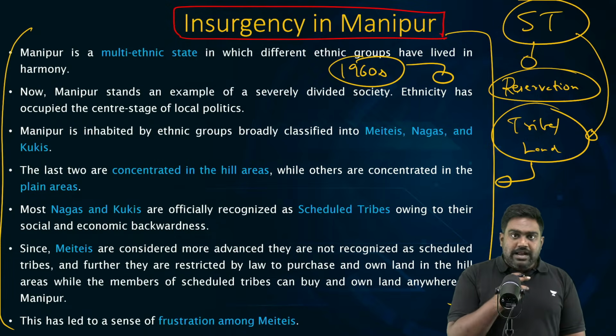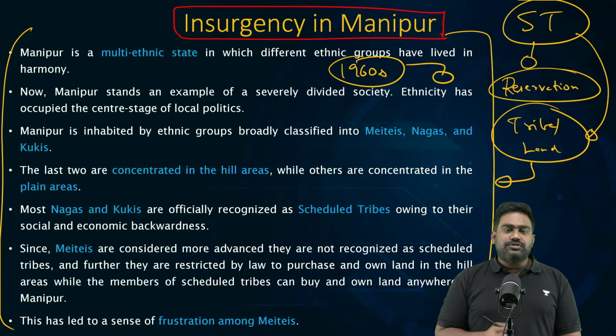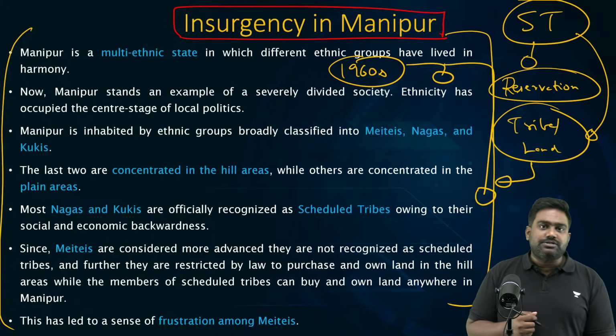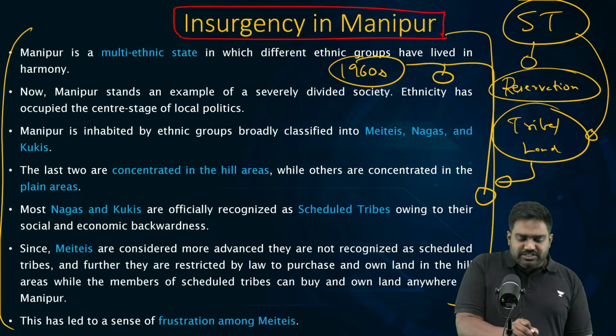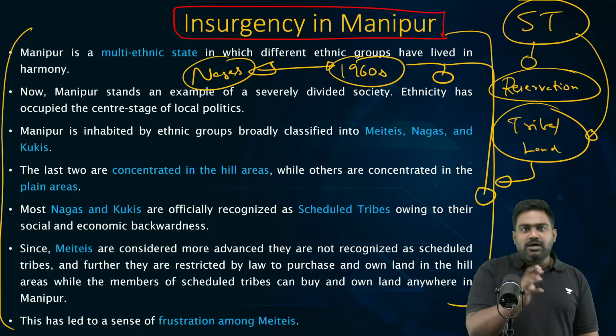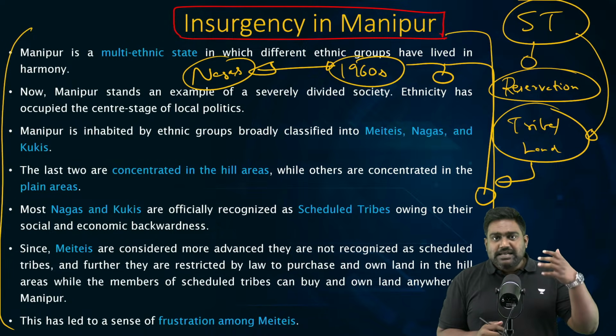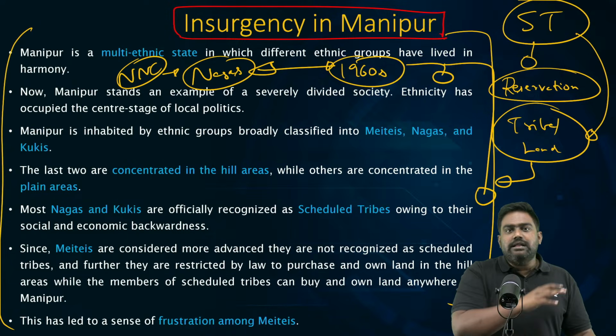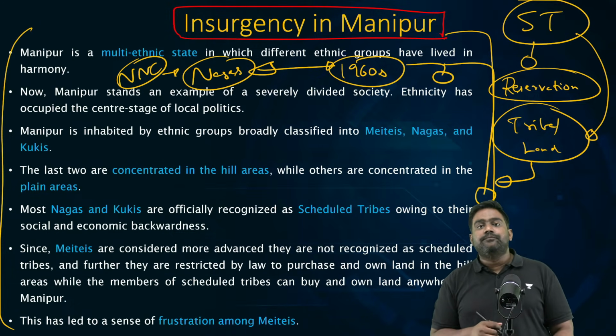The Metis, who were enraged, took up arms to fight for their rights and set up multiple insurgent organizations. This was a direct response to the Naga insurgency. I want you to understand how these two are connected, because please understand, the Naga National Council was already leading the Naga insurgency in the 1950s.